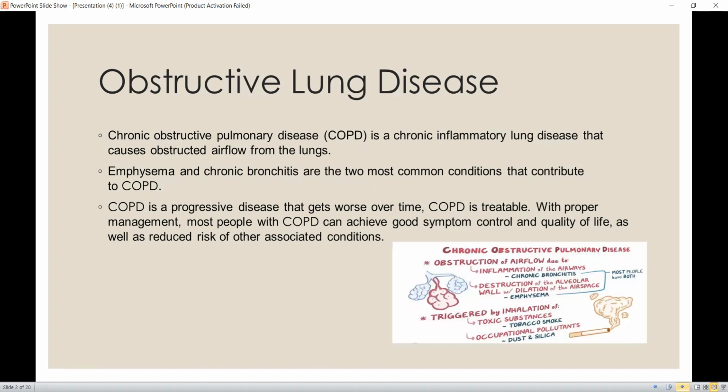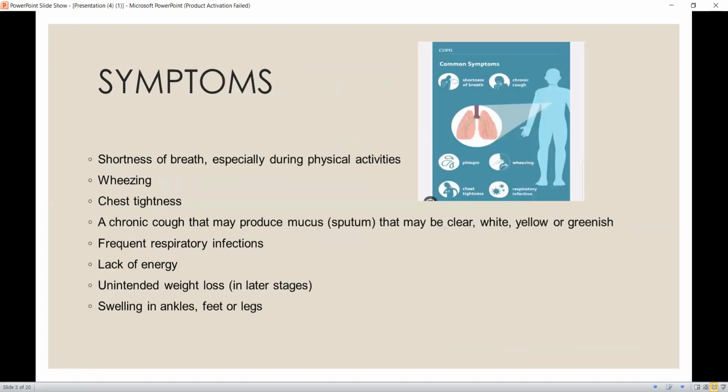If you look into the causes of COPD, smoking, air pollution, and inhalation of chemical or industrial fumes are triggering the disease. COPD has a poor outcome if not properly managed, but if we have good control of the symptoms, we can improve the quality of life of the patient and reduce the severity and the risk of associated conditions. Emphysema and chronic bronchitis are the two conditions which come under the umbrella of obstructive lung disease.